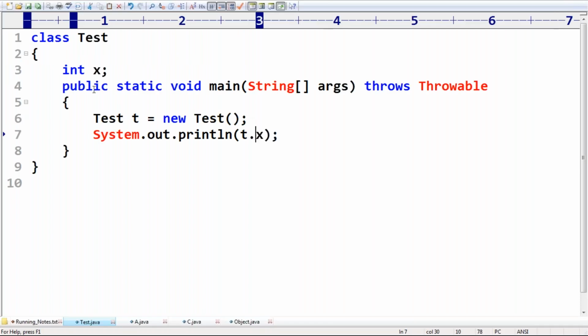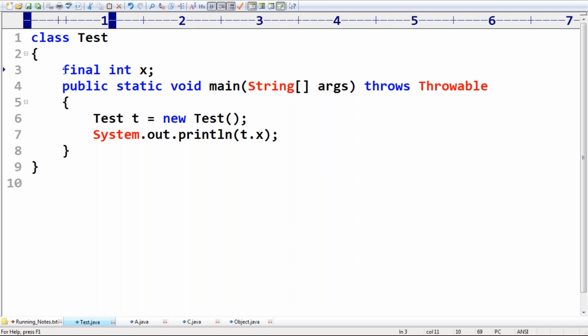Now my point is, if the instance variable is declared as final, what is the output we are going to get? Take very special care, sir. Very important point: for instance and static variables, JVM will always provide default values. But if the instance variable or static variable is declared as final, JVM won't provide default values. Compulsory, we should perform initialization explicitly.